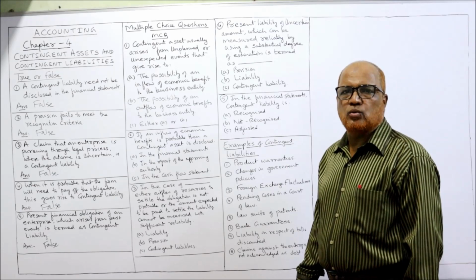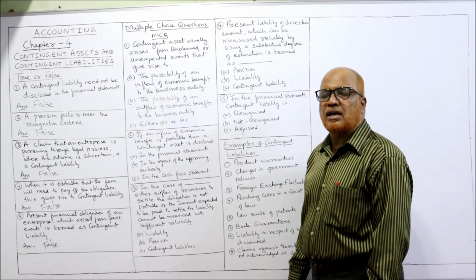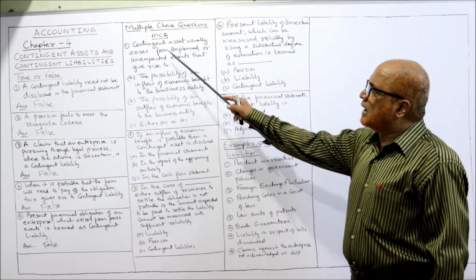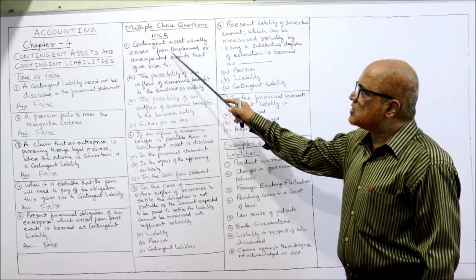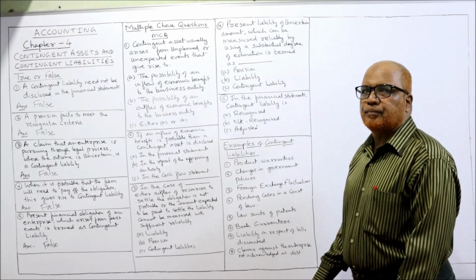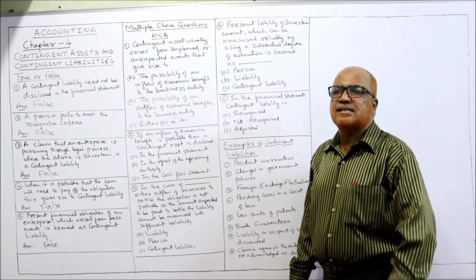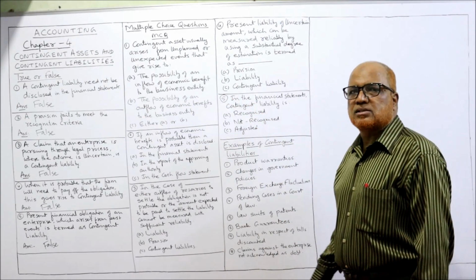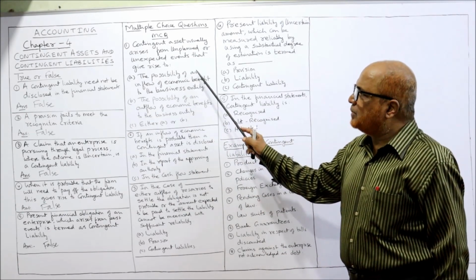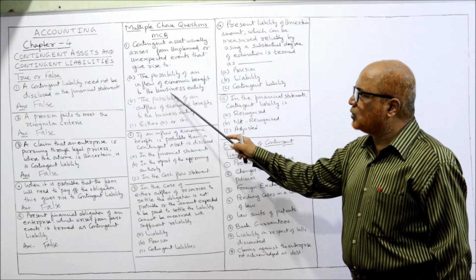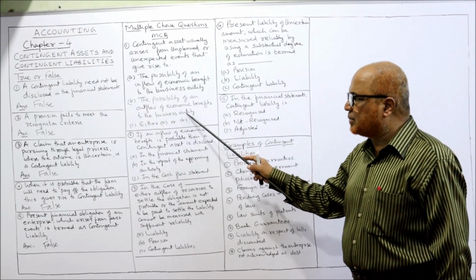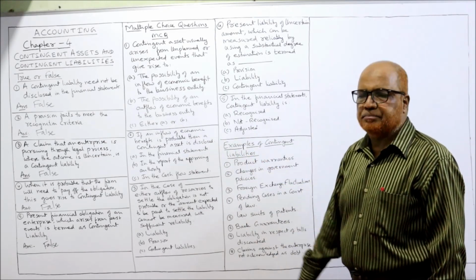Now a few MCQs, multiple choice questions. Three answers are given, one of which is correct. Identify the correct one. A contingent asset usually arises from unplanned or unexpected events that give rise to what? What will be the consequence of this contingent asset? The possibility of an inflow of economic benefit to the business entity, or the possibility of an outflow of economic benefit from the business entity, either A or B.